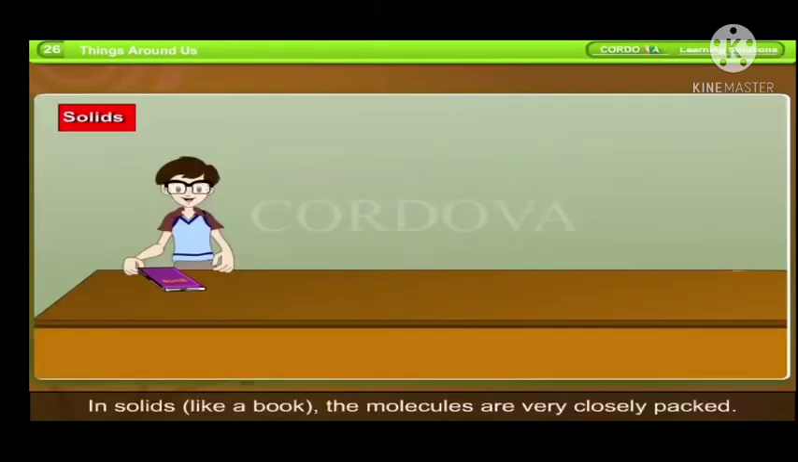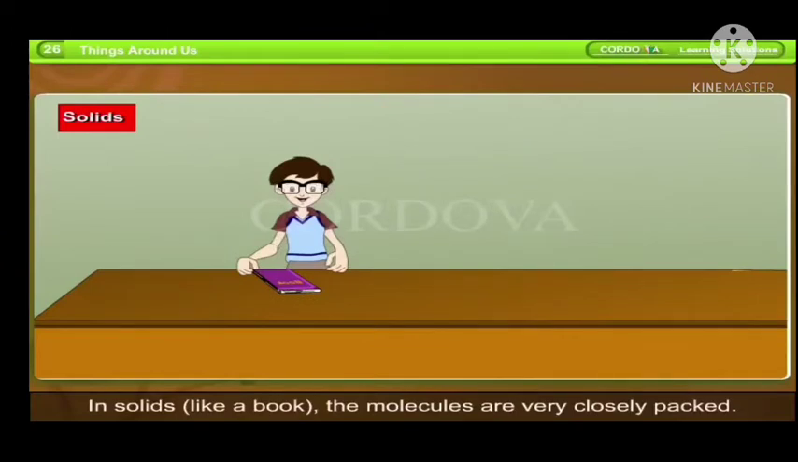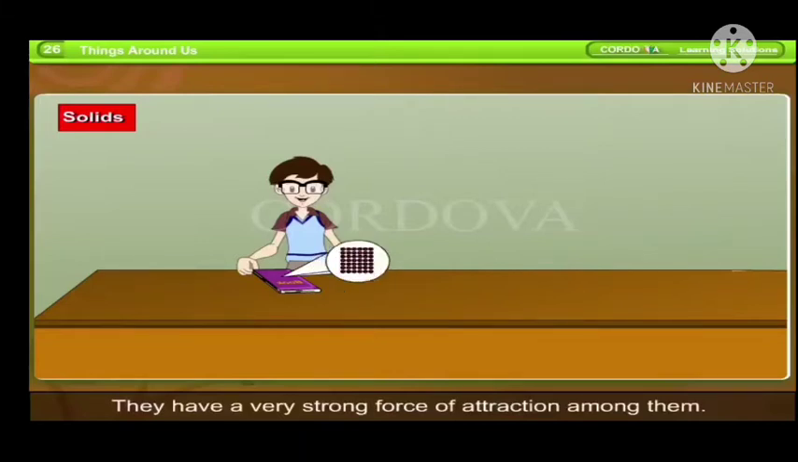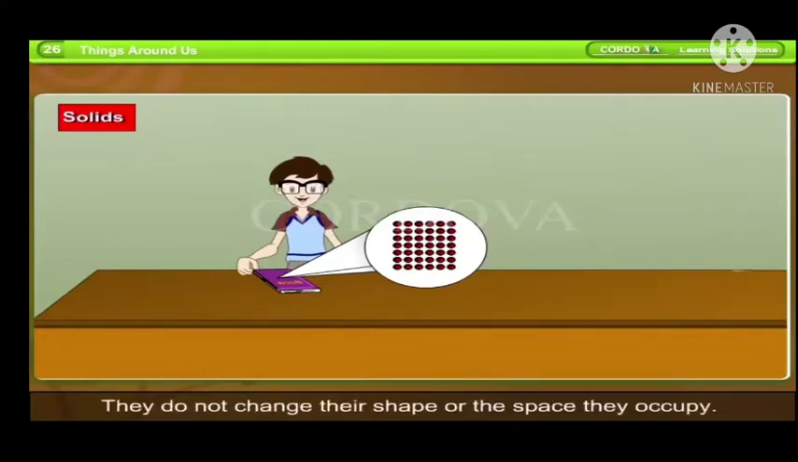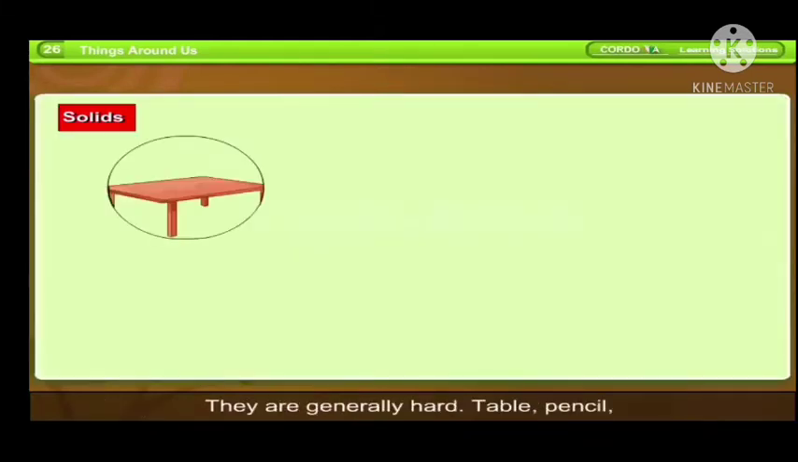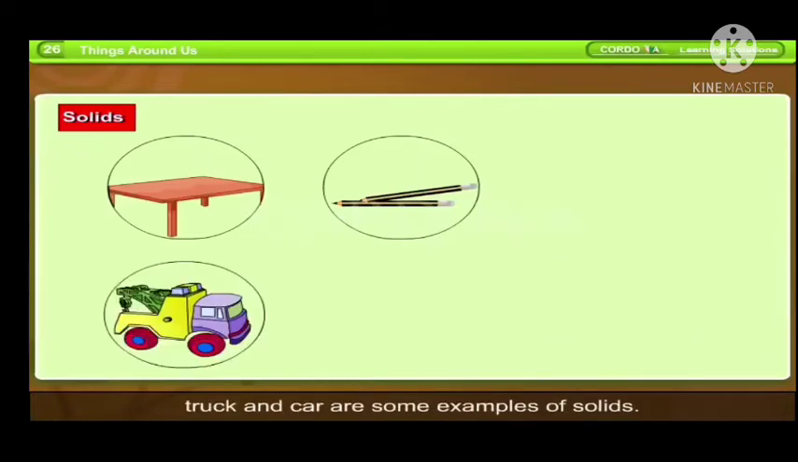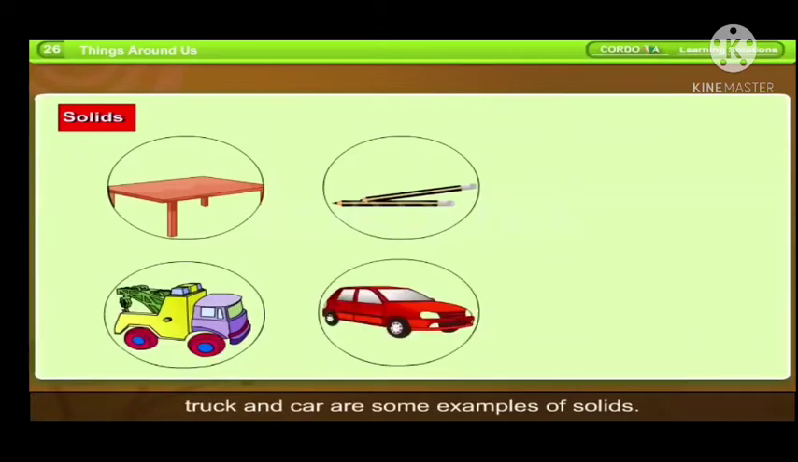Solids. In solids, like a book, the molecules are very closely packed. They have a very strong force of attraction among them. They cannot move about freely. Therefore, solids have a definite shape and definite volume. They do not change their shape or the space they occupy. They are generally hard. A table, pencil, truck, and car are some examples of solids.